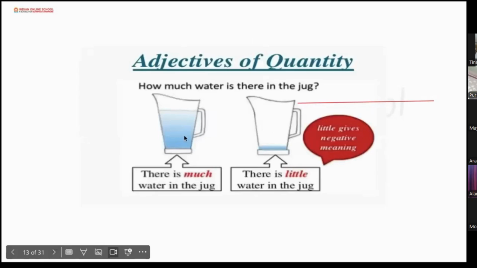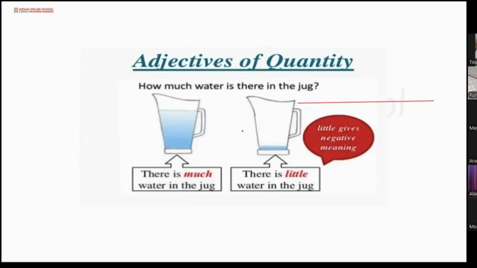Okay. Now you can see two jugs here. Yes, ma'am. Now, Sarvesh, can you read the sentence written here? This one. How much water is there in the jug? Yes. There is much water in the jug. Okay, so here much, we are talking about the quantity. Much water. So much here is the adjective of quantity.